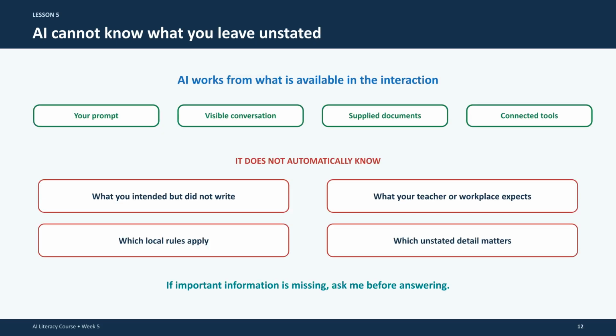AI cannot know what you leave unstated. It only works from the information in the interaction. If important information is missing, it's a good idea to instruct the AI to ask you before answering.